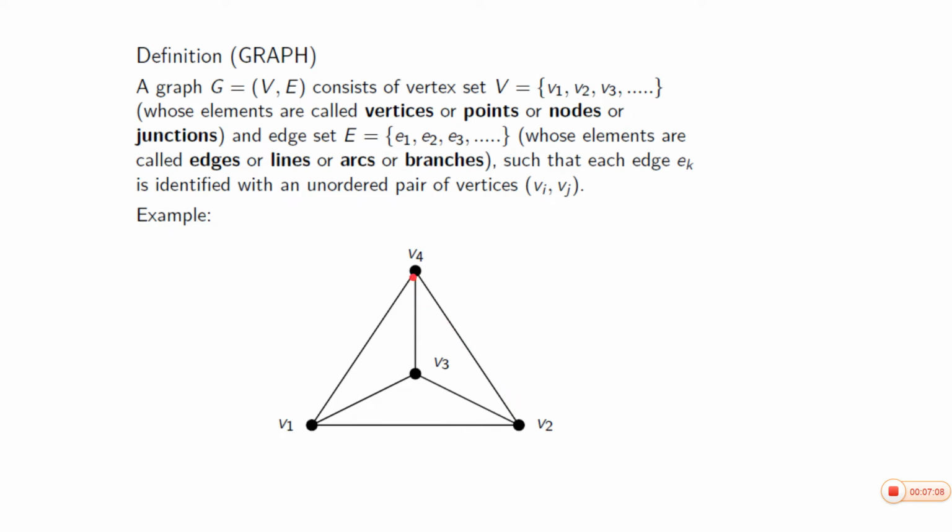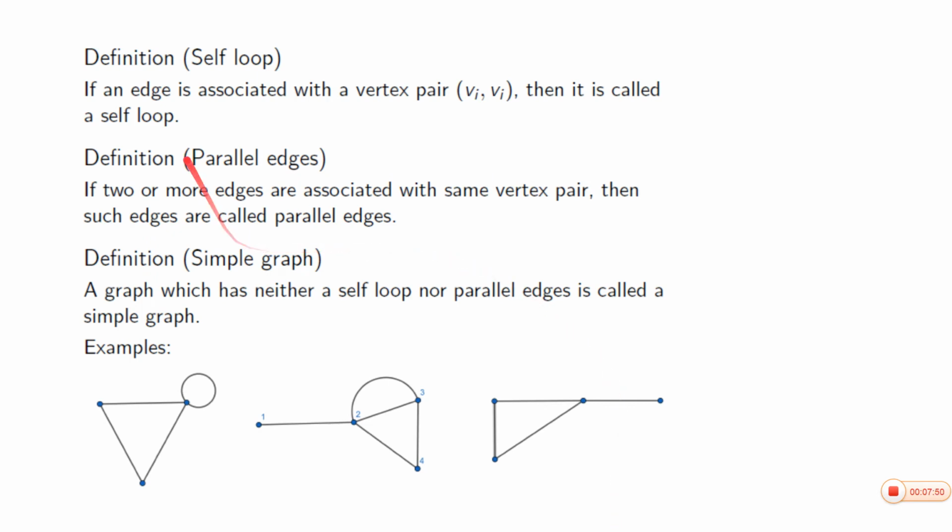Vertices and edges. For a graph, we have two components. One is vertex set and other one is edge set. Such that each edge e_k is identified with an unordered pair of vertices v_i, v_j. Take any edge here. This edge is identified with the vertex pair v1, v3, or this edge is identified with the vertex pair v2, v4, etc. So for a graph, we have two components, a vertex set and an edge set. Look at the definition of a self-loop.